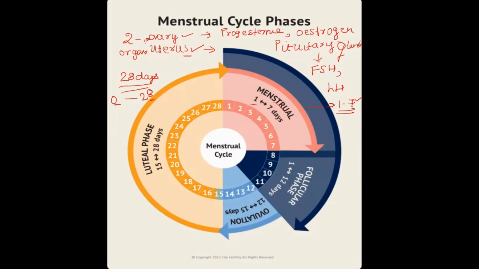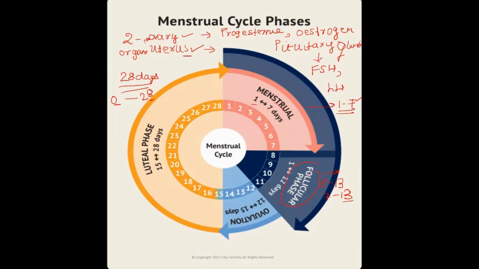After the uterine lining has been shed, the next phase is the mending phase, which in some books is written as 5th to 13th, or you can say 7th to 13th day, which is the follicular phase.